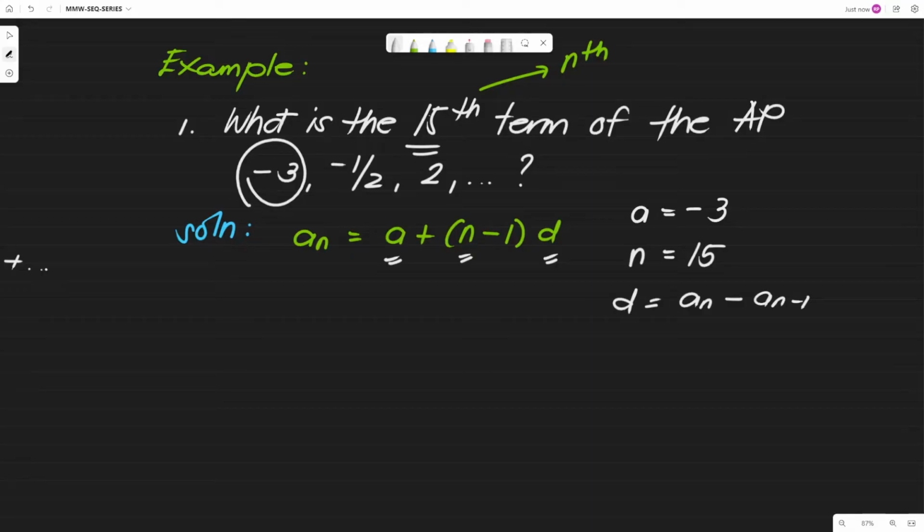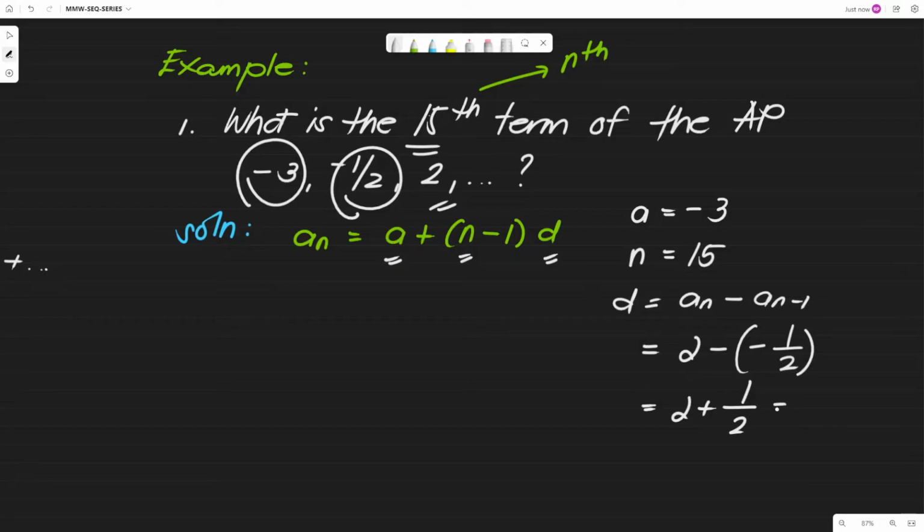Let's say I will pick 2 as a sub n. So you have 2 minus its preceding term, which is your a sub n minus 1, negative 1 half. Of course, negative times negative is positive. So we have 2 plus 1 half. And we know 2 plus 1 half is 5 over 2. So we have 5 over 2.